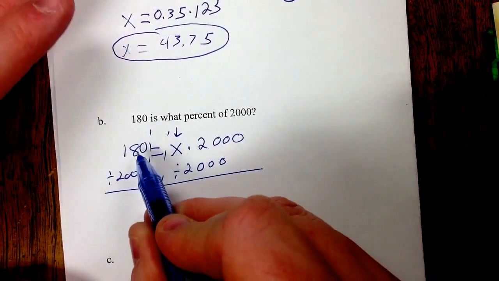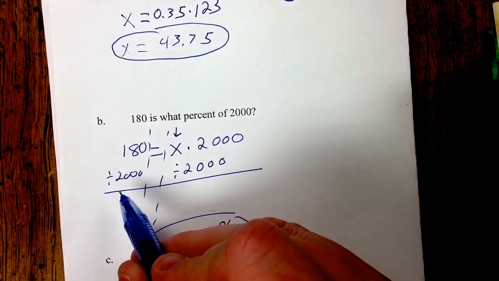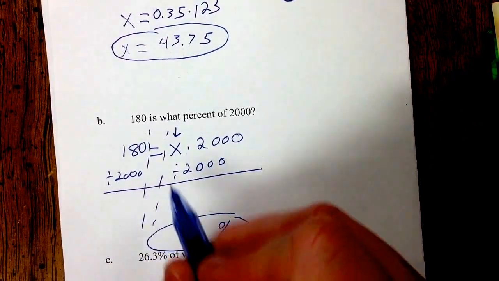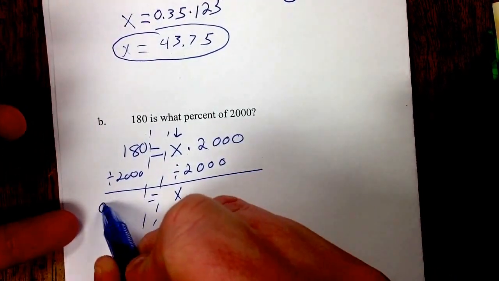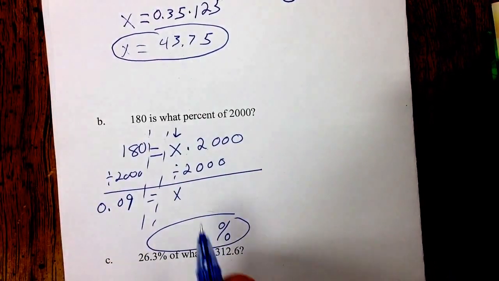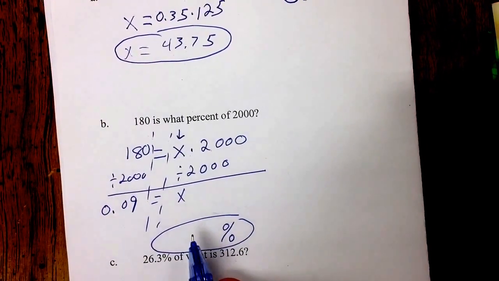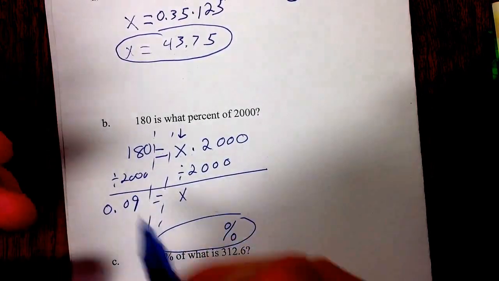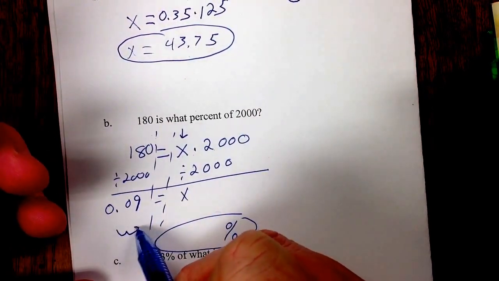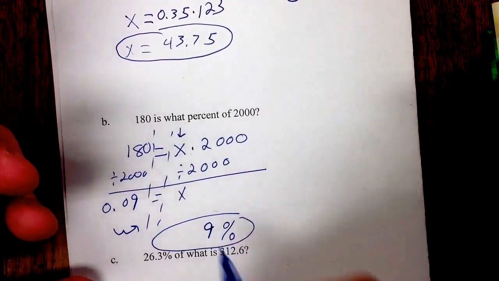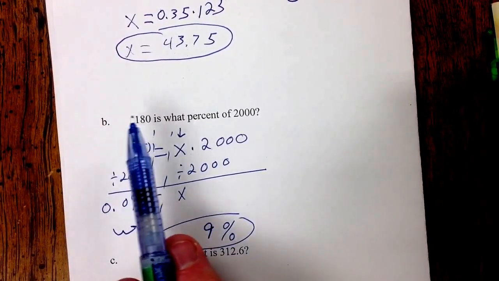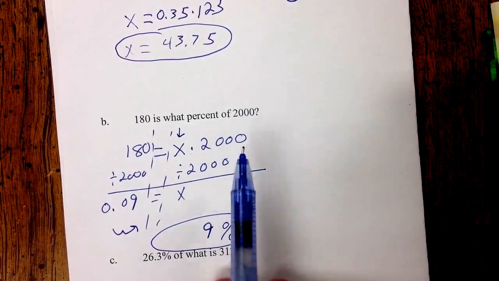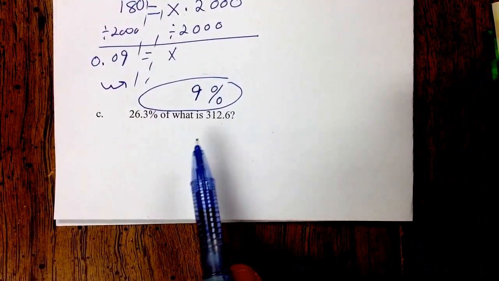And then see what I get. 180 divided by 2,000. Put it in the calculator. And I get x equal to 0.09. Now the question is, is that my answer? And it's no, this is a decimal. I want to switch it to a percent, so I'm going to move it over twice, and I'm going to get 9% as my answer. So 180 is 9% of 2,000. That should make sense. So press pause, try to see on your own, and see what happens.